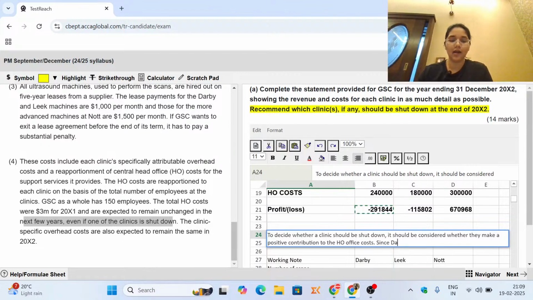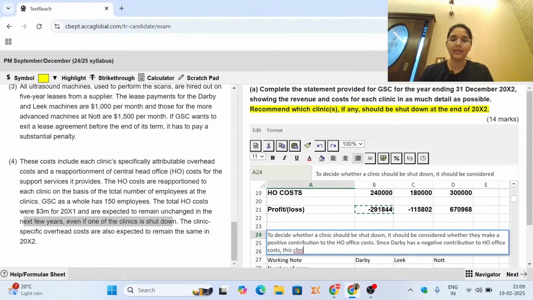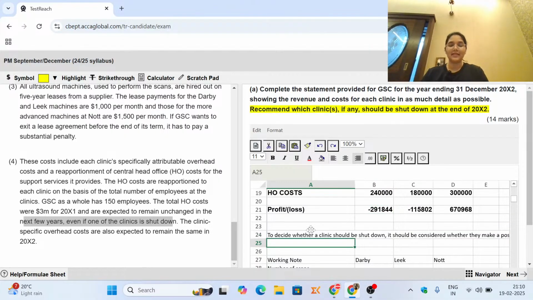Since Derby has a negative contribution to head office costs, this clinic should be shut down. As simple as that. This is what you are going to write in your answer for the recommendation.